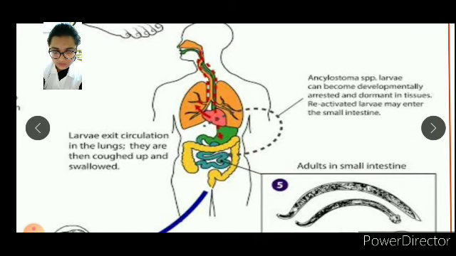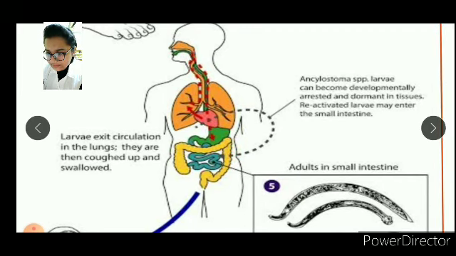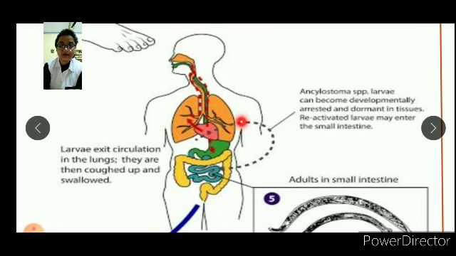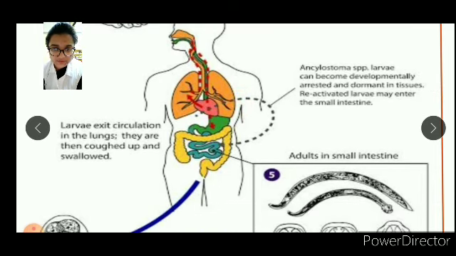Okay, look at these red arrows. It goes from the stomach, from the gut, and there it is often re-swallowed and then comes back. And in this place, the larva can be dormant and reside for some time in order to reactivate and produce disease symptoms later.